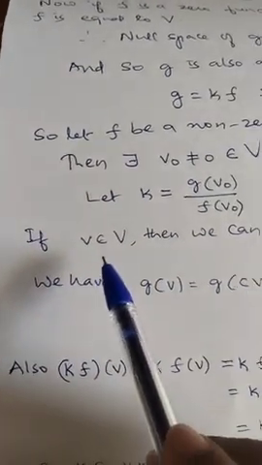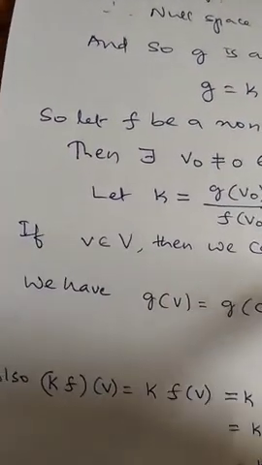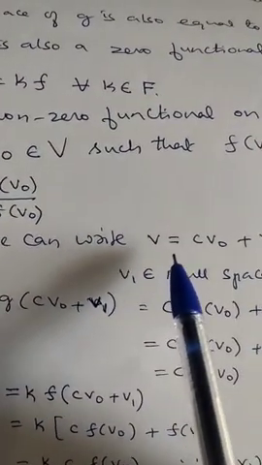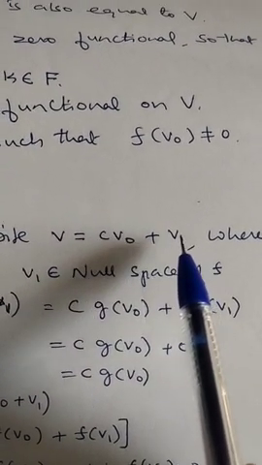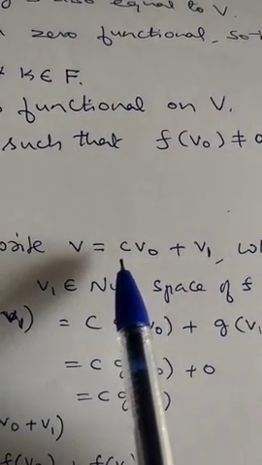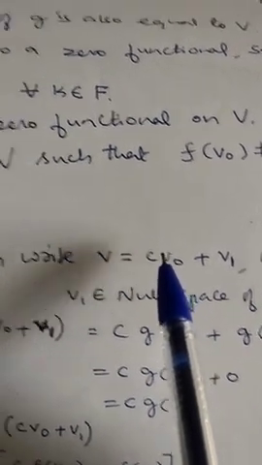Now if v belongs to V, then we can write any vector in the vector space V as c times v0 plus v1. Definitely I can write vector v in V as c times v0, because v0 belongs to V.